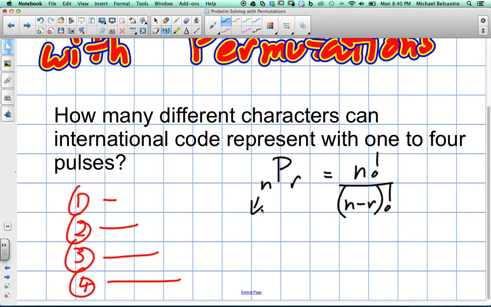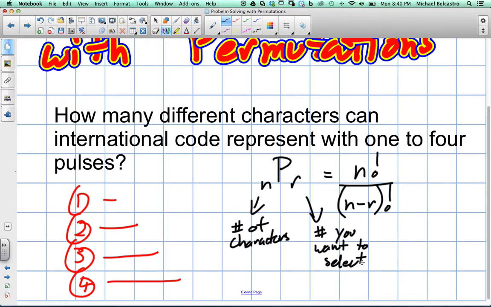The n is the number of characters in this case. Characters, okay? And in our case, we have 4 characters. And the r is the number you want to select.